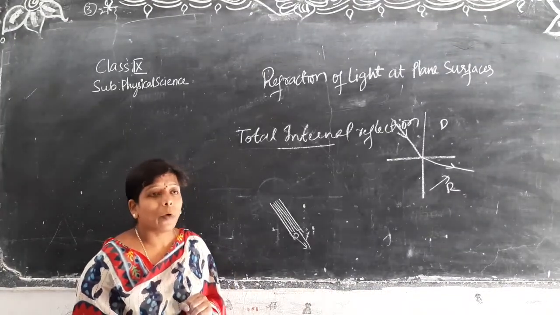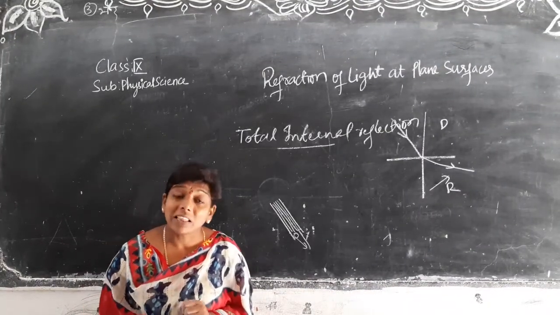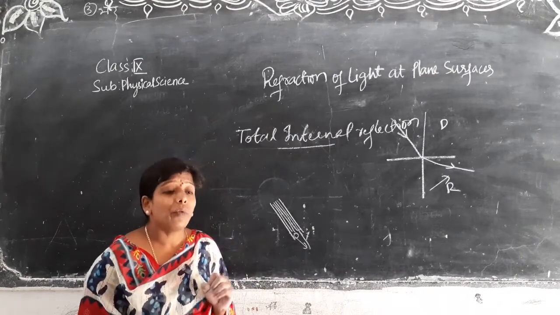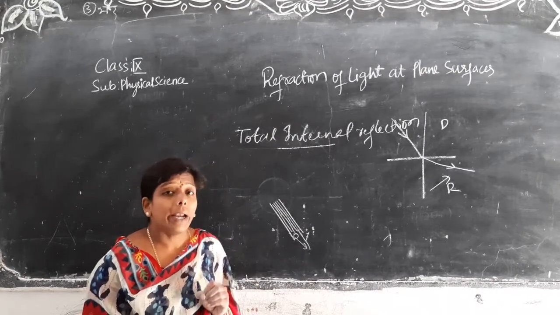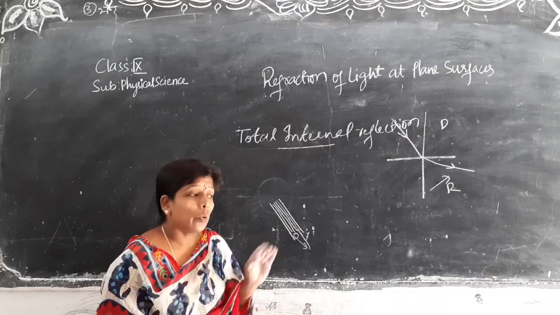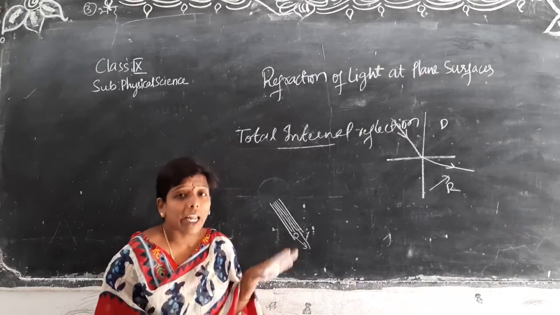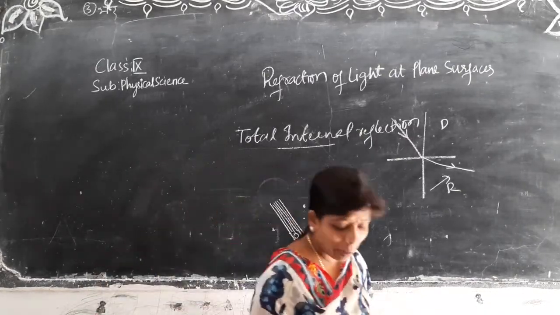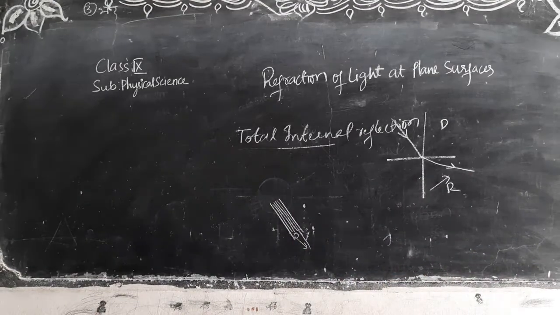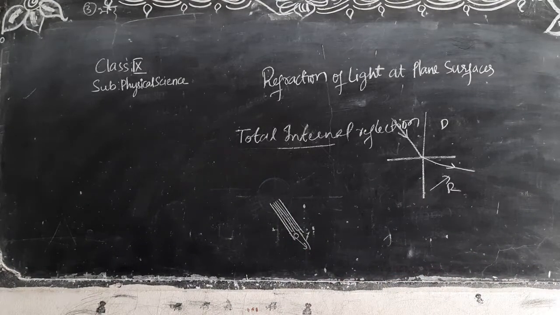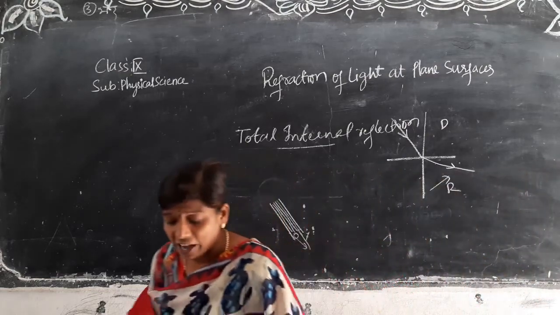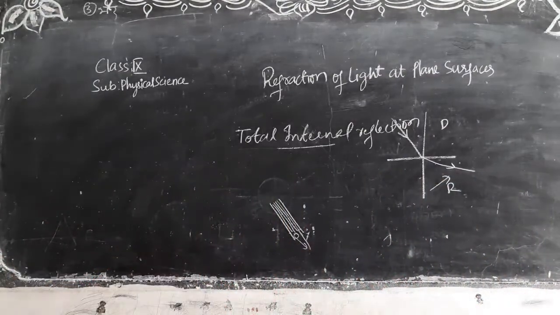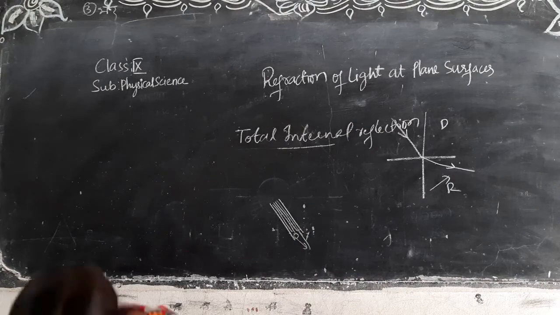And now coming to the point, mirages we have seen. Even in the case of mirages, in Telugu we will say it as endamavulu. So in that, total internal reflection only is taking place. All of you are getting what I am saying? Total internal reflection is taking place in case of mirages, and we are finding that in the summer season we find many situations of that type.